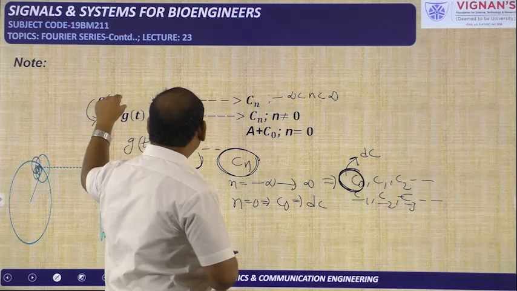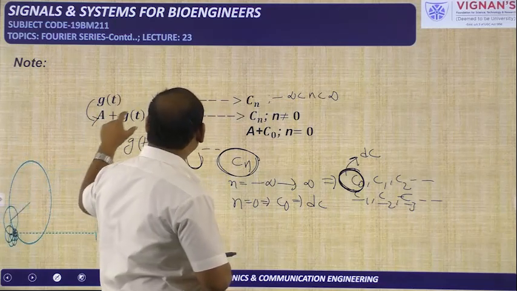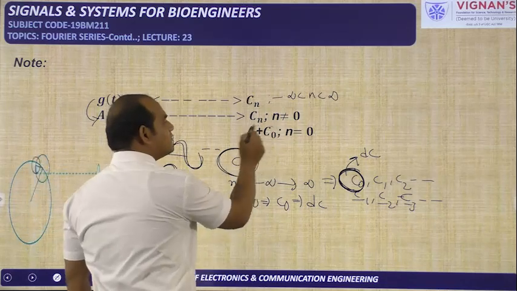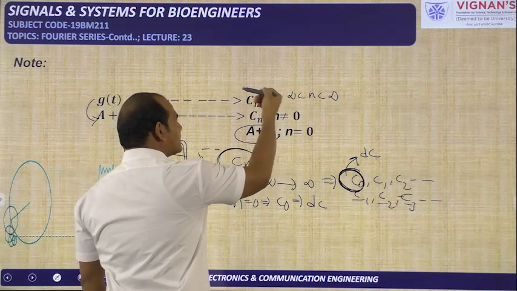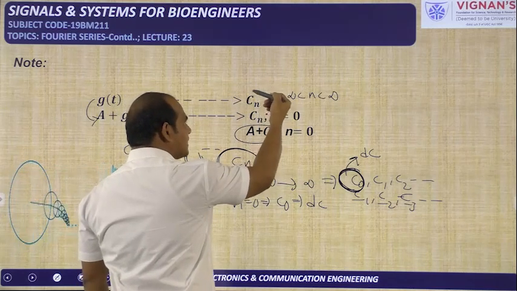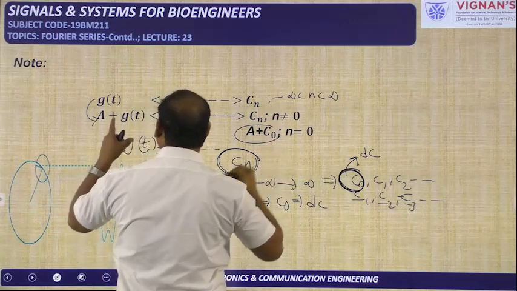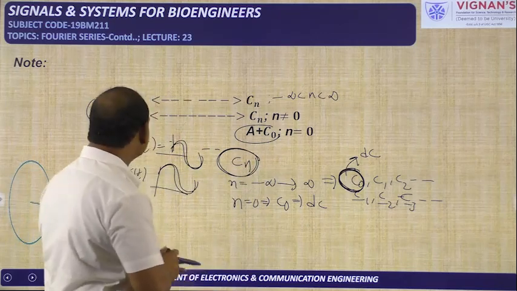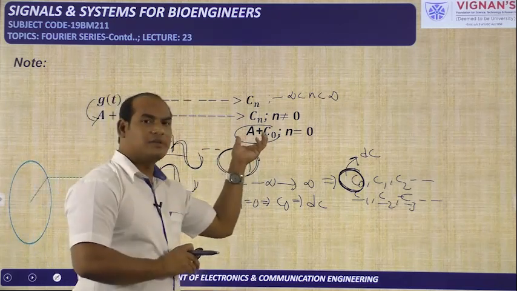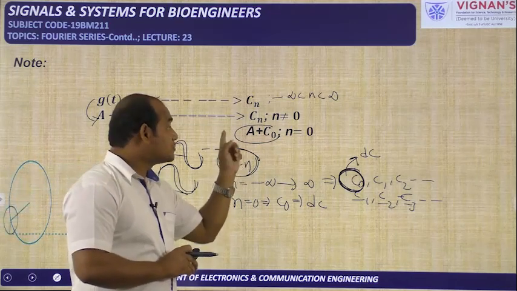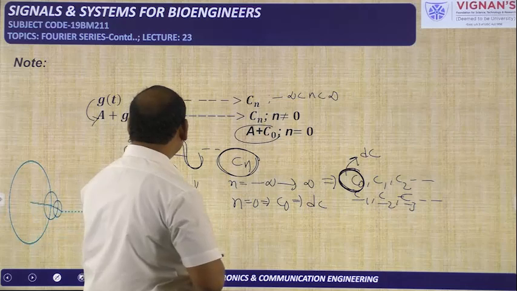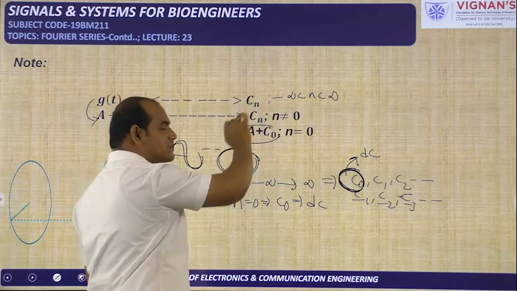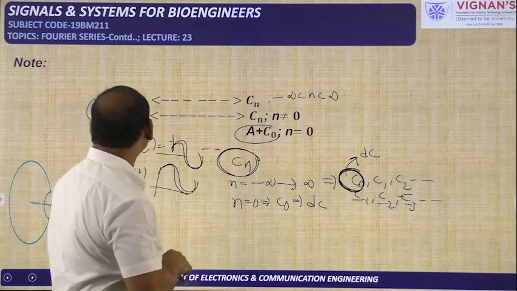Cn is the coefficient for g of t, and Cn is also the coefficient for a plus g of t, except when n is equal to 0. For n equal to 0, the coefficient will vary in comparison with g of t. For g of t, the coefficient is C0 when n is equal to 0, but the coefficient at n equal to 0 for a plus g of t will be C0 plus a. This is the thing, because DC is added to the signal, the same DC will be represented in the coefficient C0 also. So a plus C0 will be the coefficient for the a plus g of t signal when n is equal to 0. For all the remaining values of n, the same coefficient Cn will be available. That is the thing.